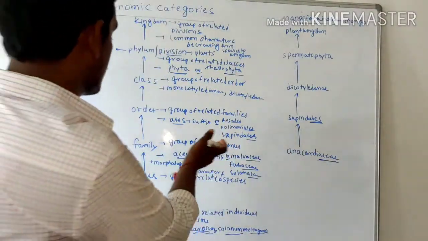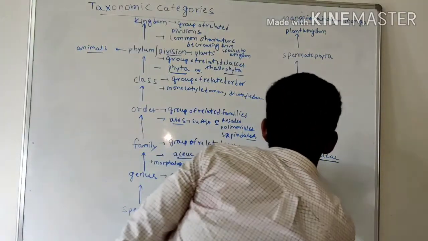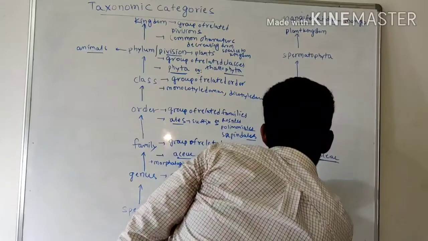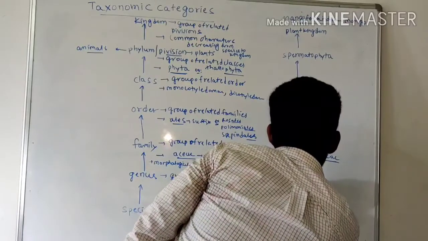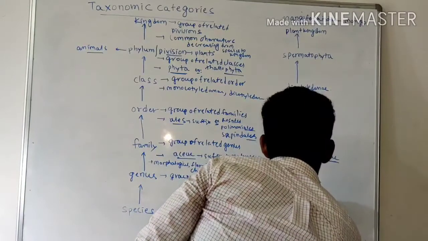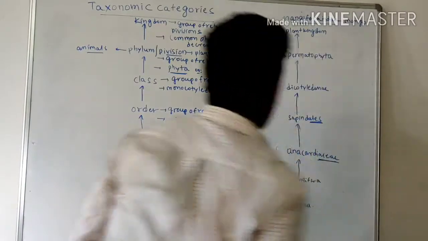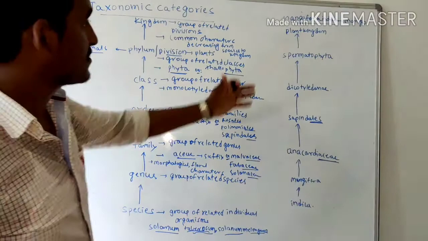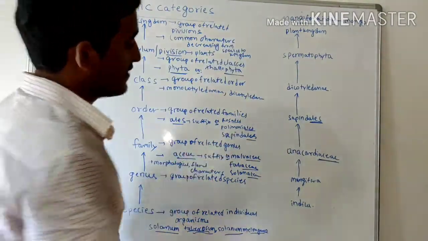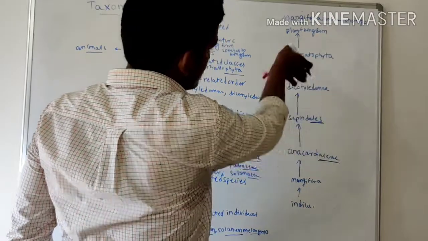So that is the example related to mango. Everywhere we follow the ICBN suffixes.